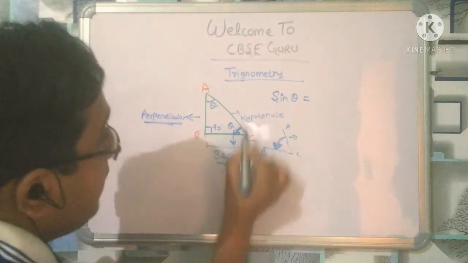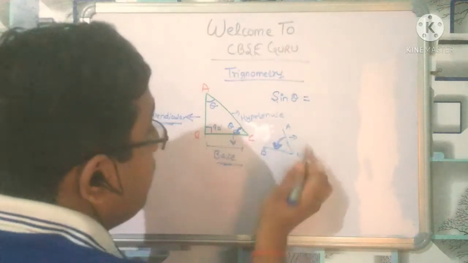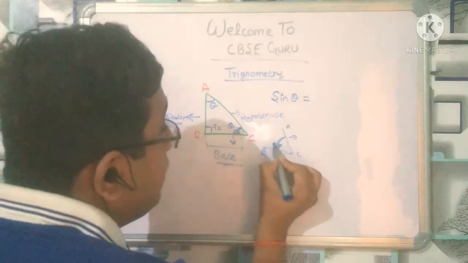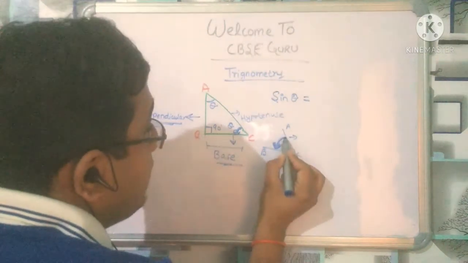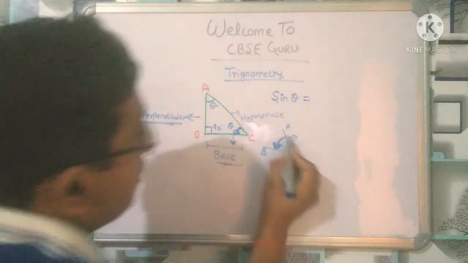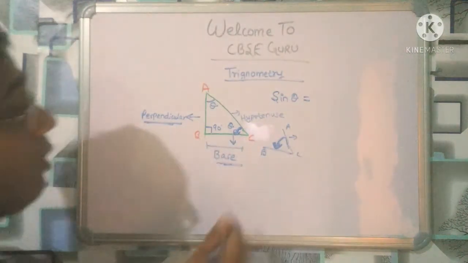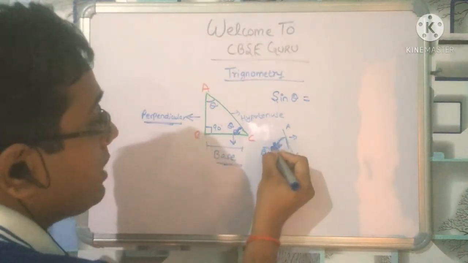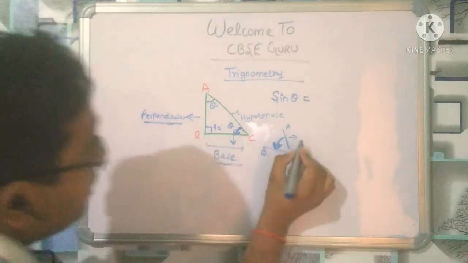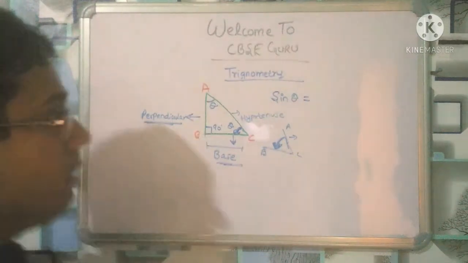is base, and the side of the triangle from where the angle starts making, that is the hypotenuse, right? The side of the triangle from where we start making the angle, this is hypotenuse. Front perpendicular, base, hypotenuse. You have to remember that.